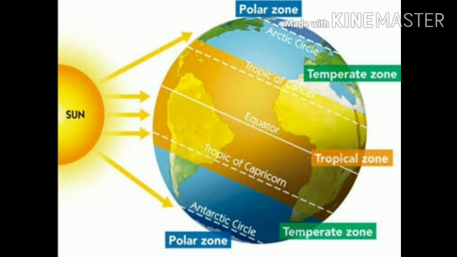Now we are going to study about the climatic zones of the earth. Because of the earth's spherical shape, inclination of the axis, rotation and revolution, all the places on the earth's surface do not receive the same amount of heat from the sun. The main heat zones are torrid or tropical zone, temperate zone and frigid zone.